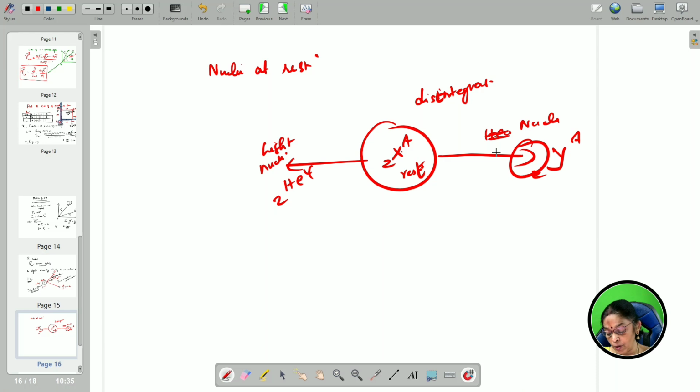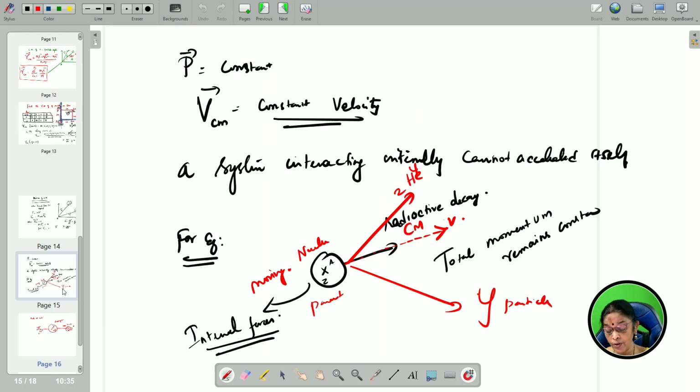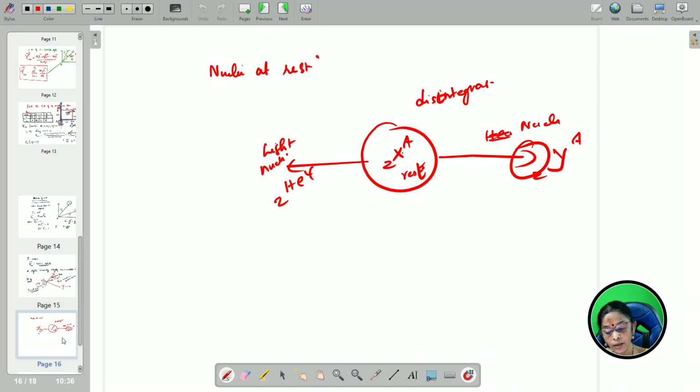So, what is the difference between the previous one and this one? In the previous one, while it is moving, it disintegrates and scatters into different parts, but the center of mass moves along with the center of mass motion direction. Whereas here, if the nucleus is at rest, what happens? It splits up into two different directions.